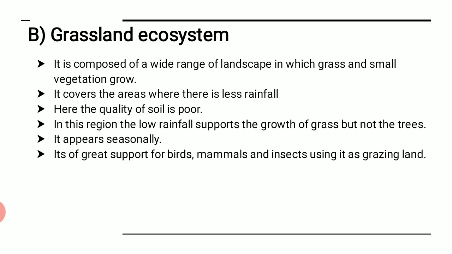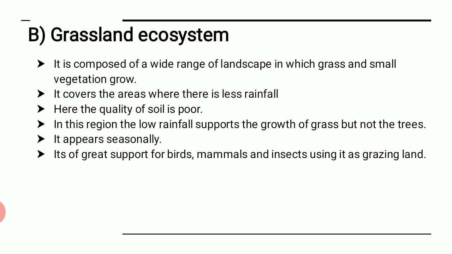It covers the areas where there is less rainfall, where less rain falls, such grasslands grow very quickly. It does not allow the trees to grow, but our grasslands can grow very easily.